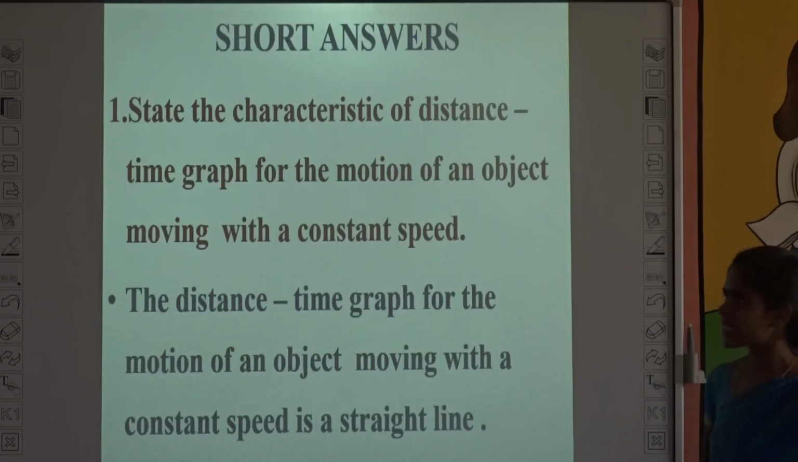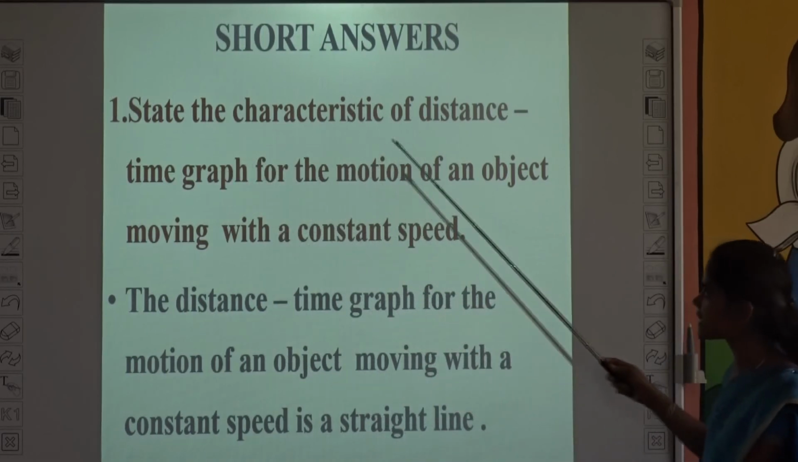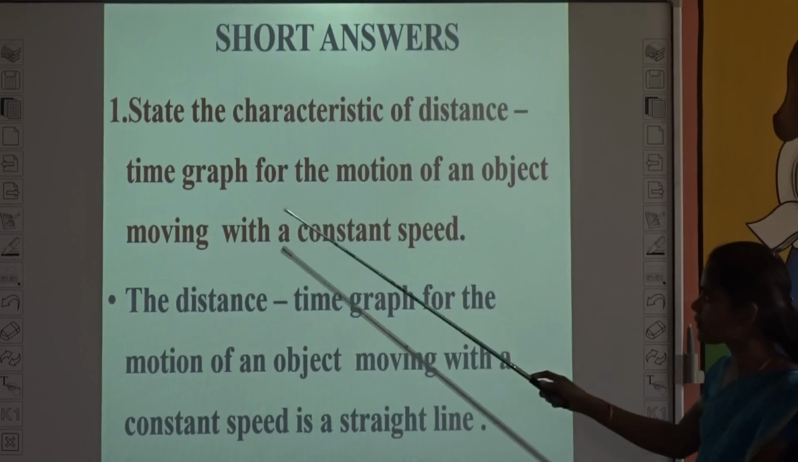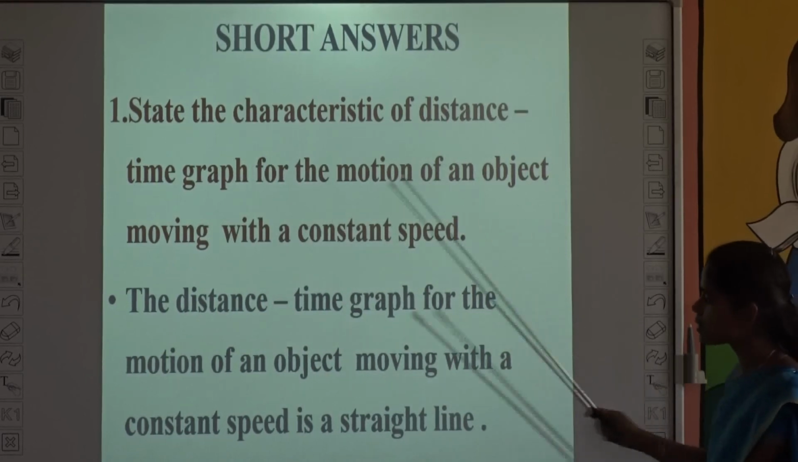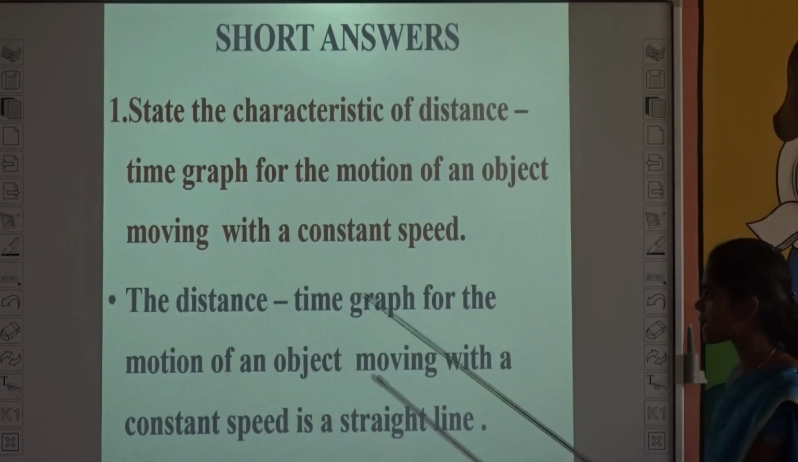And the next one, short answers, that is 3 marks. See the first one. State the characteristic of distance time graph for the motion of an object moving with a constant speed. The distance time graph for the motion